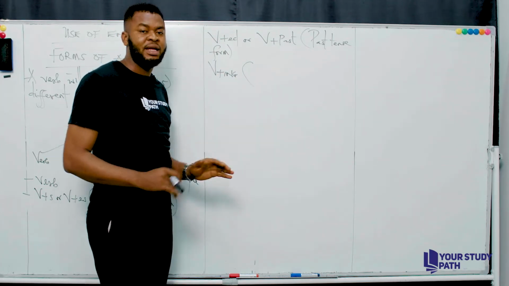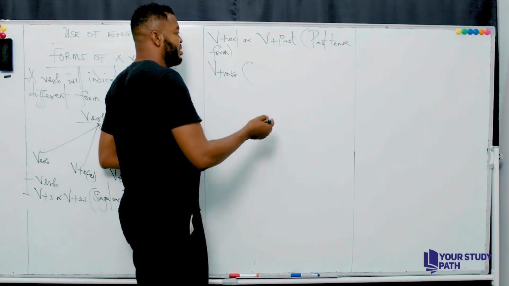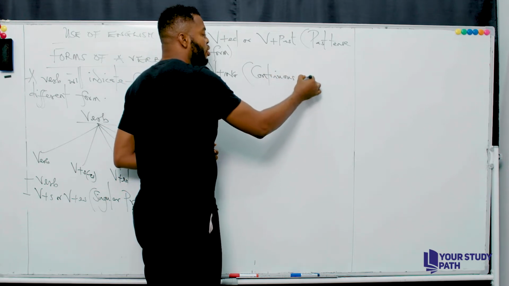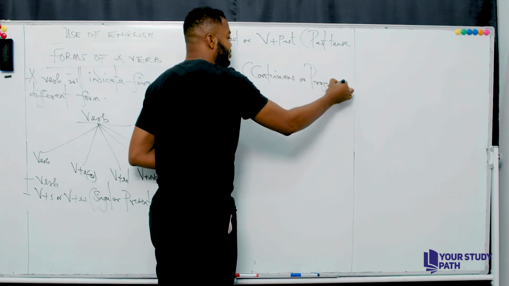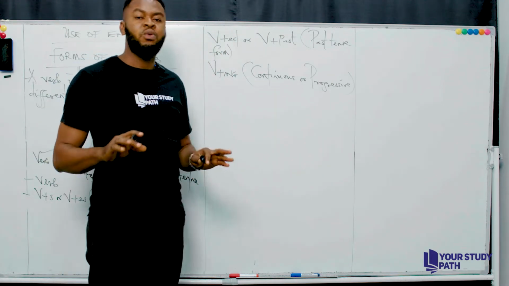Do you understand? That's a progressive form or a continuous form of it. So this is a verb in a continuous or progressive form. So any of this is quite acceptable.